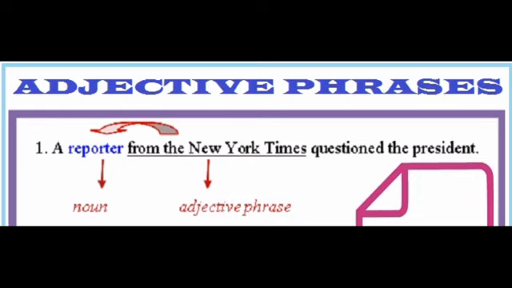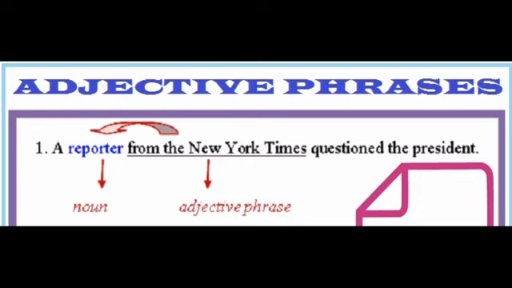If we ask the question, where does a reporter come from? We will get the answer: the reporter comes from the New York Times. That means from the New York Times is a group of words that describes the reporter, that the reporter comes from the New York Times. I hope it is clear to you.